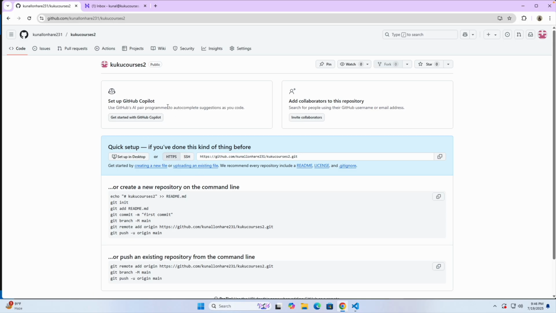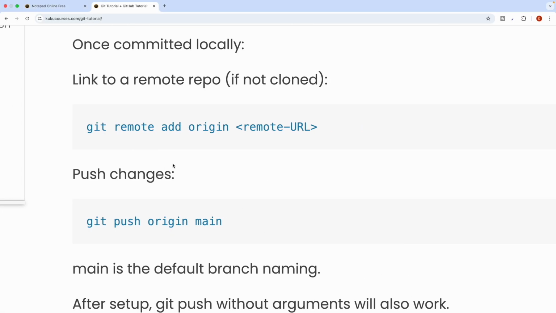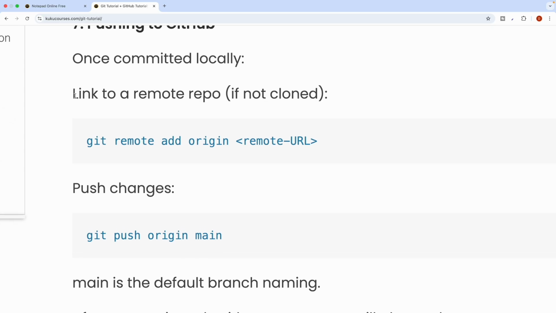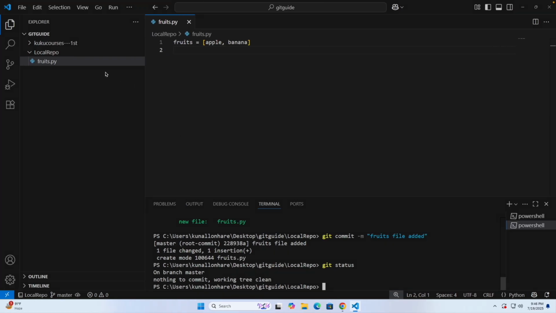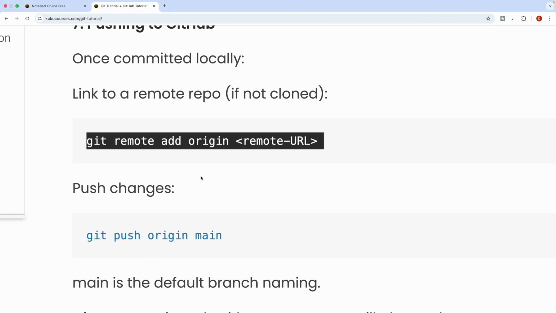This is the new repository, so I want to push the changes here. For that I will use this command: link to a remote repo if not cloned. In the previous case we cloned, but this time we have not cloned; we directly created a local file here and want to push it to a particular repository. That's why I'm using this command.